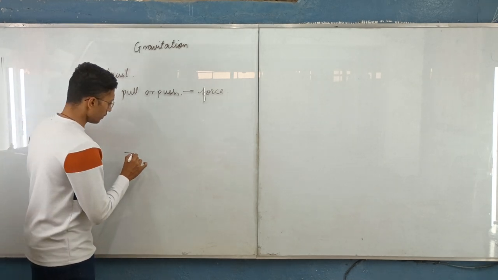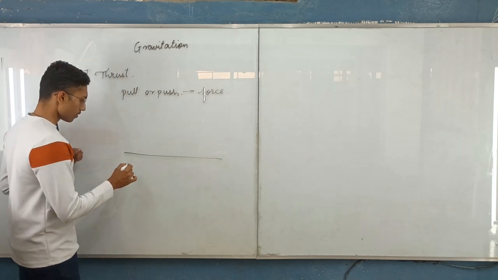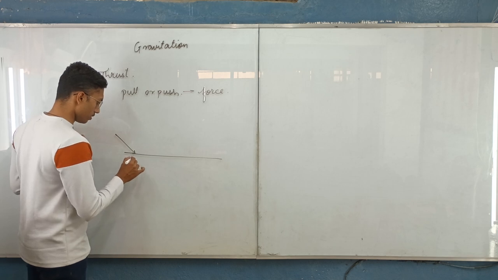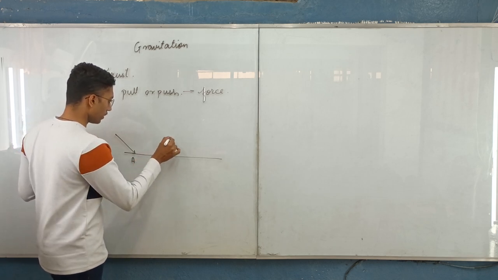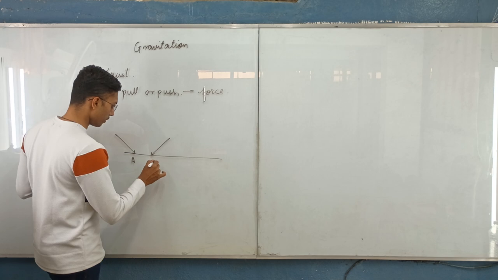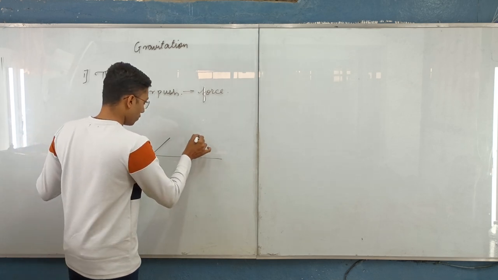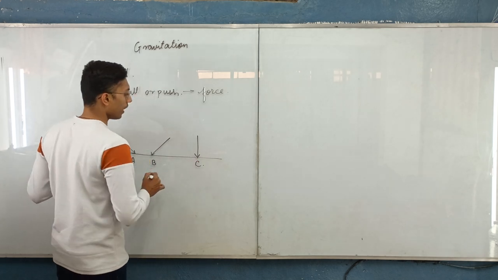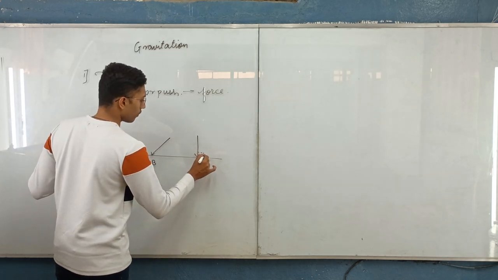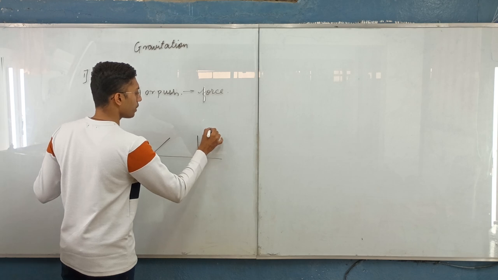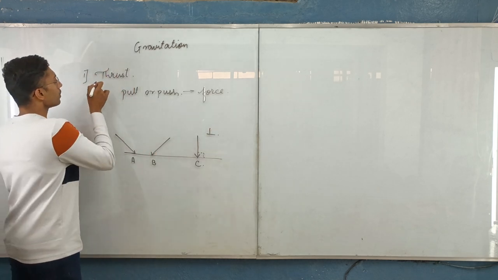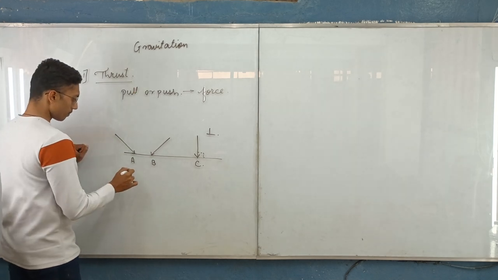But if this is any surface and I apply a force like this, condition A, I can also apply force in this way, condition B. But when I have an angle of 90 degrees, that is perpendicular, this perpendicular force is called thrust.